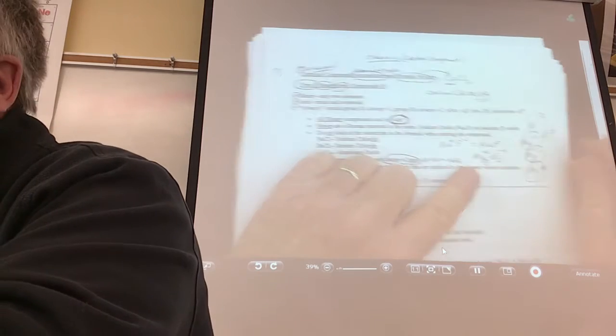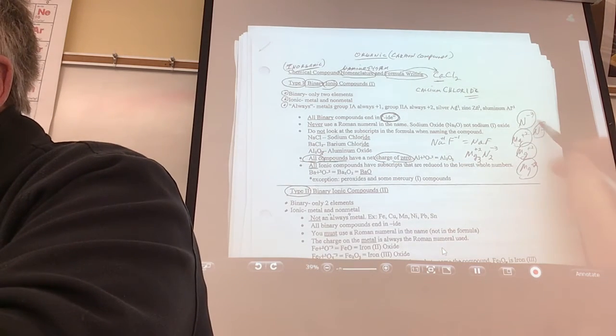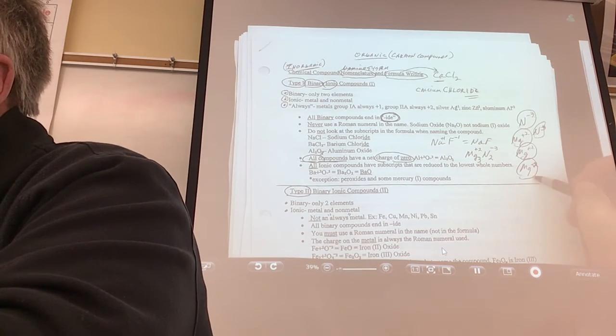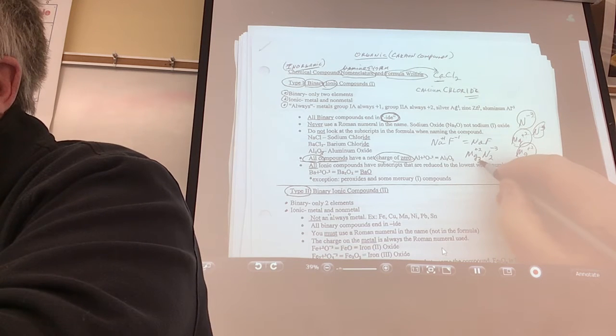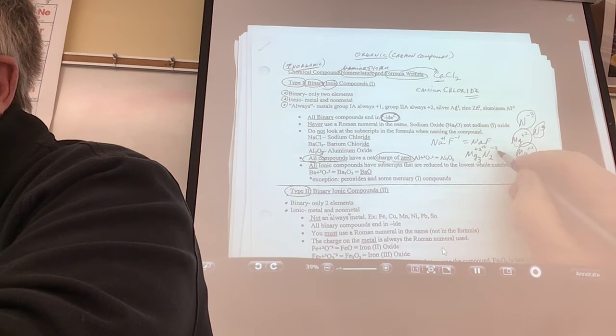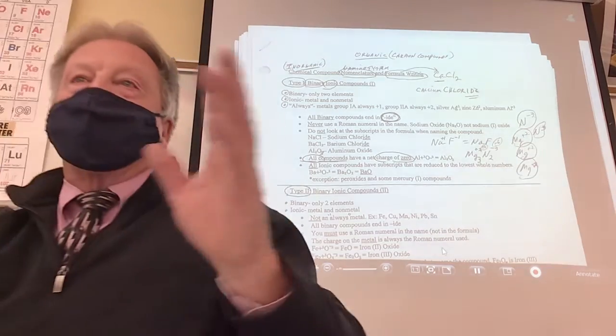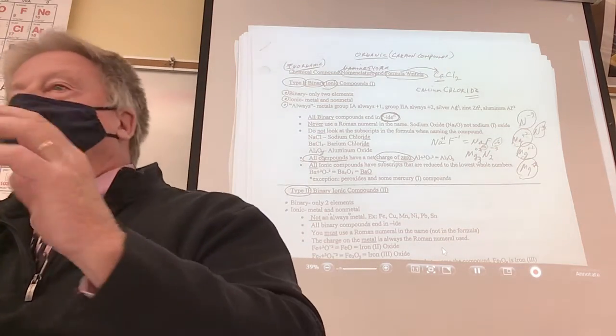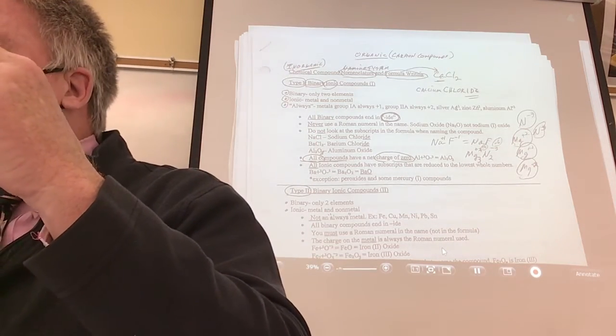Now, add them up. What do you get? You got minus 6 and plus 6. Another way to do it. What's 3 times positive 2? That's plus 6. And what's 2 times minus 3? Minus 6. What's minus 6 and plus 6? Is that 0? Now we know how to write the formula for that compound.